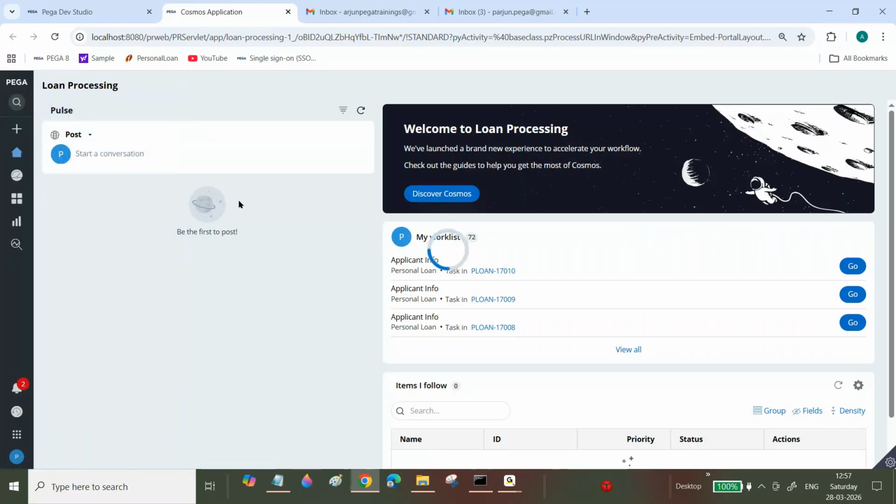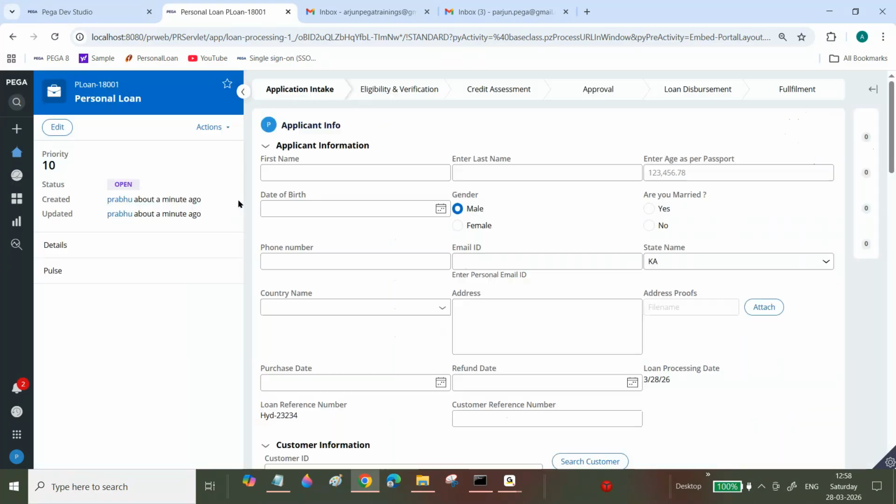Okay, one case. Now see, what is my requirement? For example, now I want to resolve these cases automatically. You can feel that this case has been waiting for a long time. I want to resolve these cases automatically. That logic also I will show you. After that, I will show you the final example.